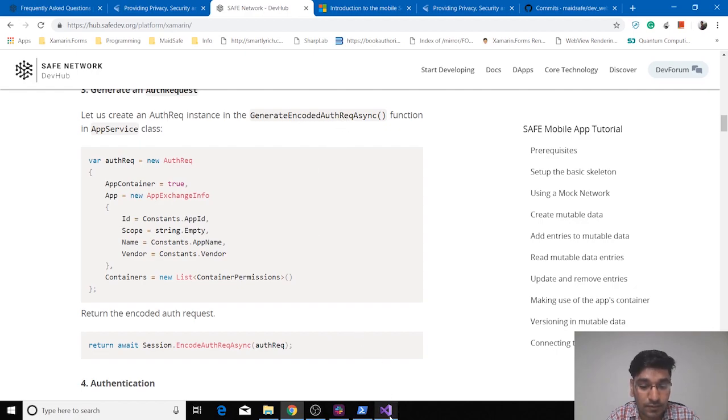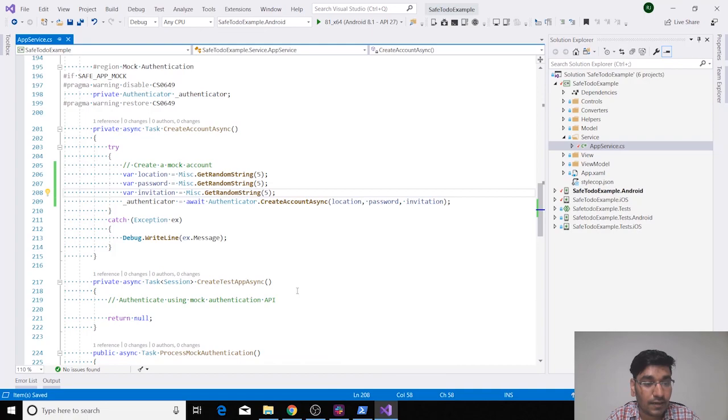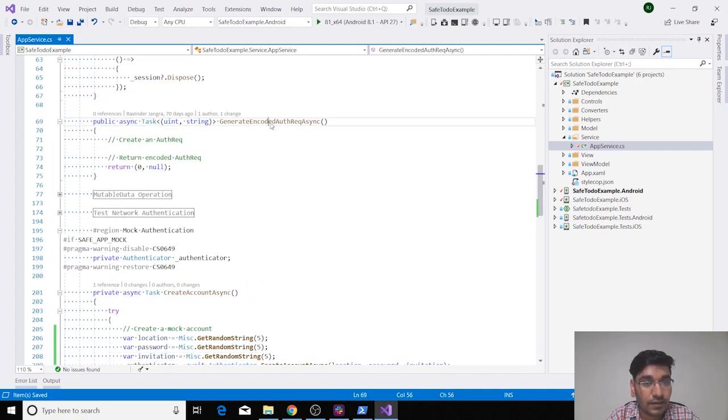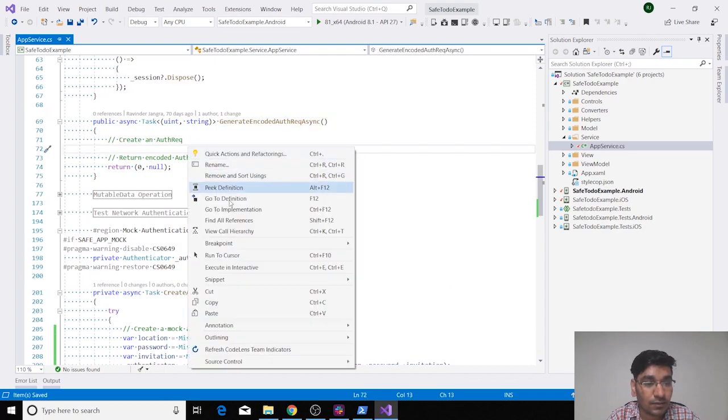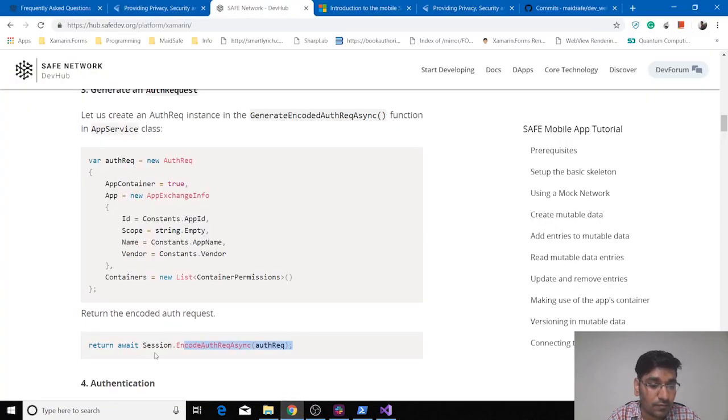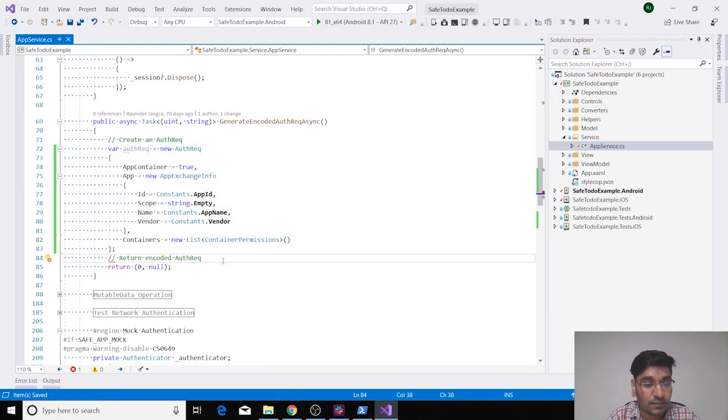So move back to your Visual Studio, and we will see there is a function to generate the encode auth request. To generate an auth request, we will be pasting that code here, and saving this. Once we get the auth request object, we again have to return the encoded auth request. Currently we are returning 0 and null, which we need to replace. To replace, you can see we will be returning an encoded request from there. So let's replace this.